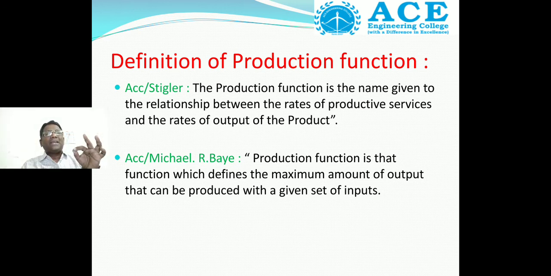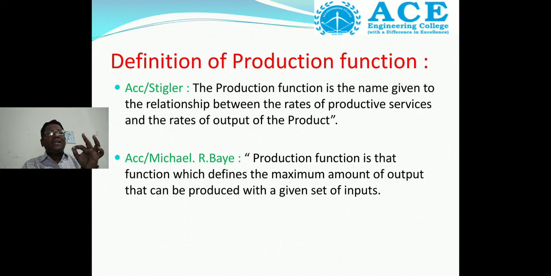Then the second definition is according to Michael R. Bye. What is his definition?